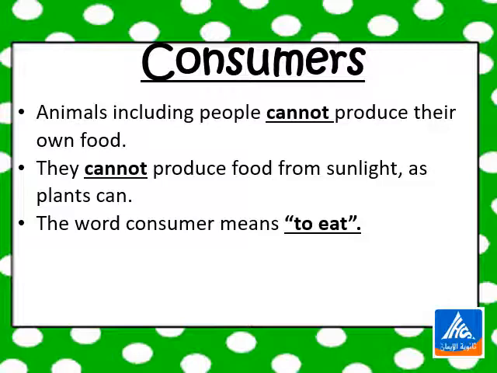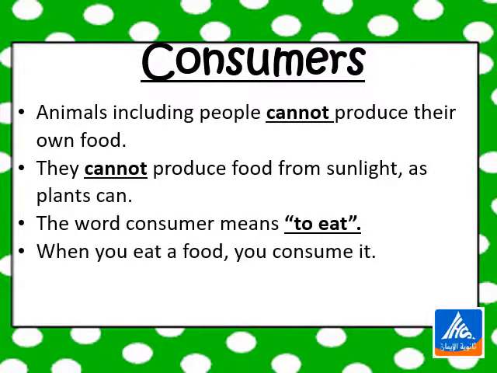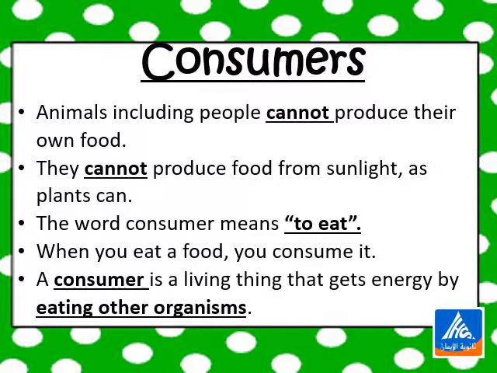So consumers are organisms that get energy from consuming or eating other organisms. When you eat a food, you consume it. So again, a consumer is a living thing or an organism that gets energy by eating or consuming other organisms.